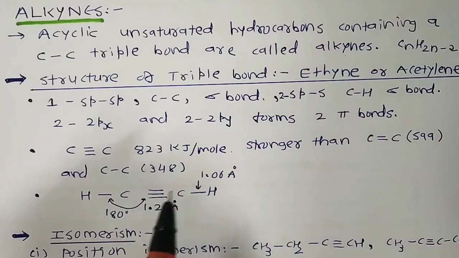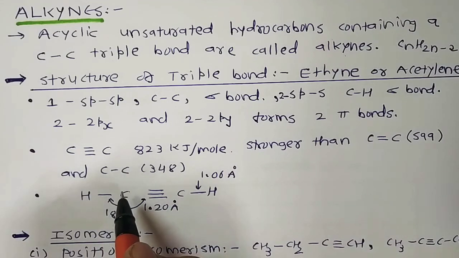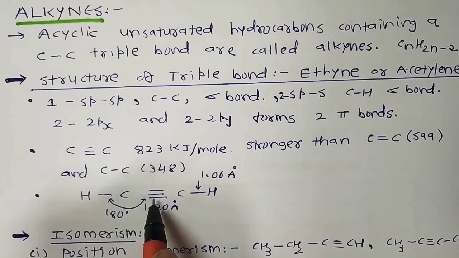Further, due to the smaller size of sp orbitals compared to sp2 and sp3, and sideways overlapping of p orbitals, the C≡C bond length in ethyne is 120 picometers or 1.20 angstrom, compared to C=C at 134 picometers, 1.34 angstrom, and C-C at 154 picometers, 1.54 angstrom.